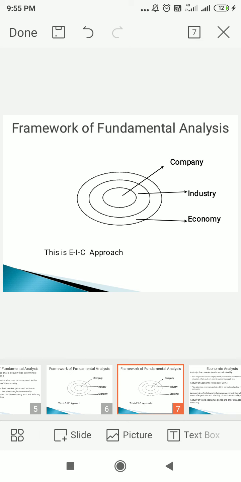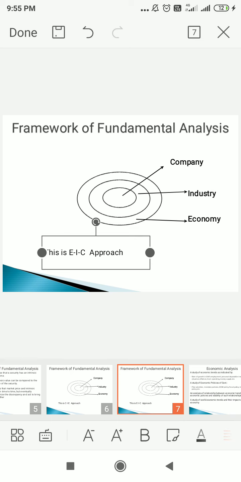Now the next part is company analysis. In company analysis, the growth of the company is analyzed by the investor so that the present and future value of the shares can be known. It means we can understand what the growth of the company is. Before making any investment decision in a company, you have heard in Financial Express and Business Standard that recommendations about shares of that company are also given.